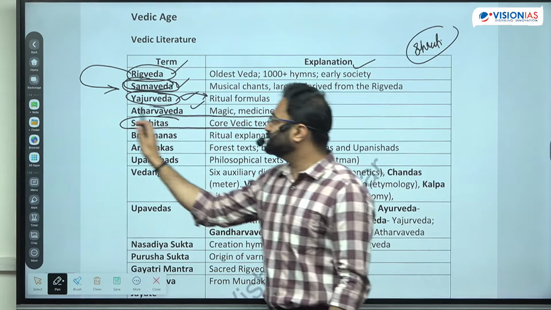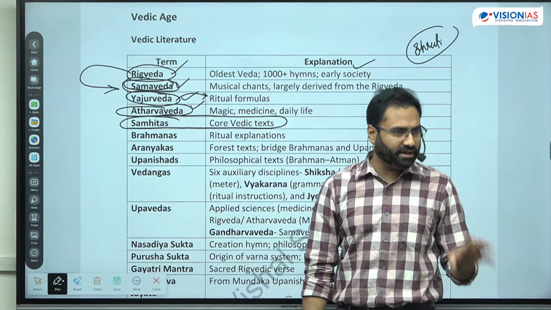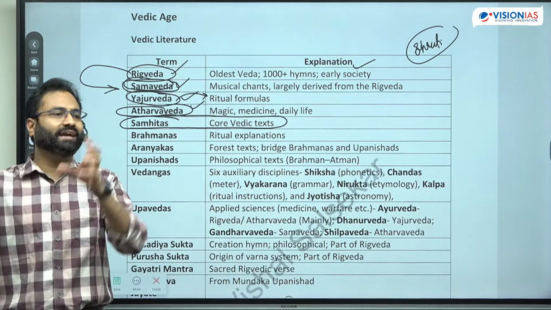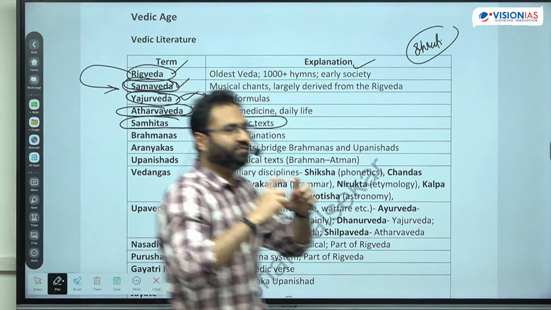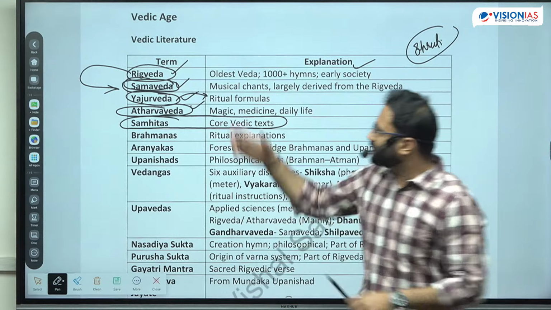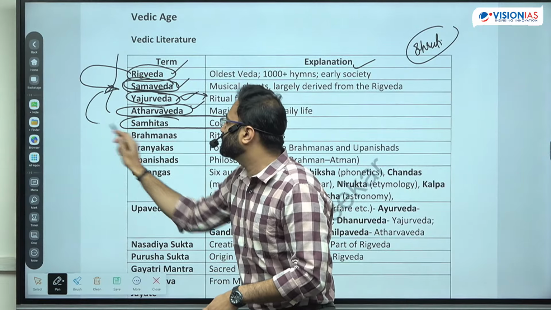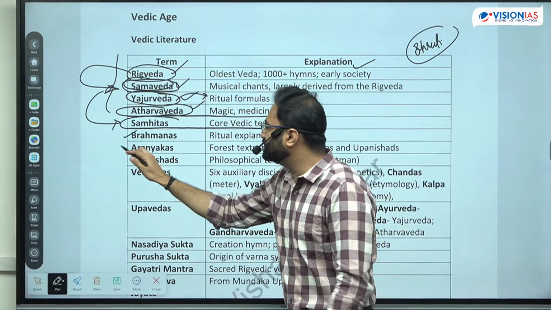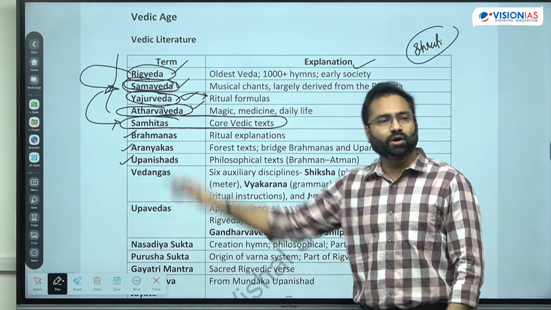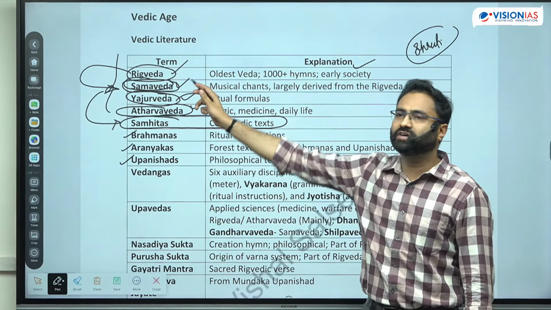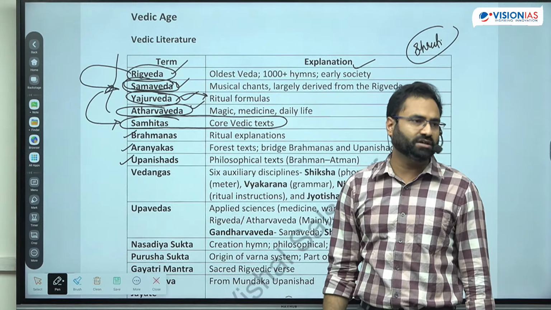And last in this is the Atharvaved. Now generally it was considered that it is not a true Ved because it was added later on, but yes, Atharvaved is also considered to be part of the Samhita literature, and that's why combinedly all these are known as the Samhitas. So in Vedic literature, Brahmans, Aranyaks, Upanishads, Vedang, all these things also come, but in Samhita literature generally these are the Rigved, Samaved, Yajurved and the Atharvaved.